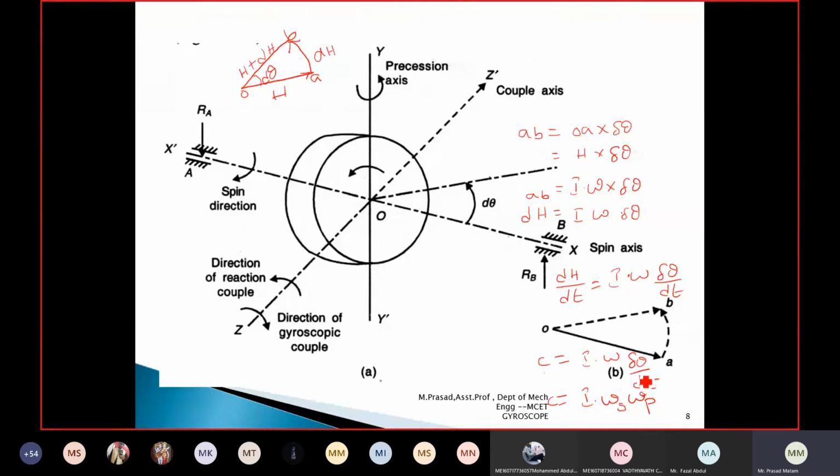Now this d theta by dt, the change in angle with respect to time, is taking place around the y-axis. That y-axis is nothing but precession. That's why I have written it as omega p. Now the derivation of the gyroscopic couple comes like this: C is equal to I omega s into omega p. This is the derivation for the gyroscopic couple.